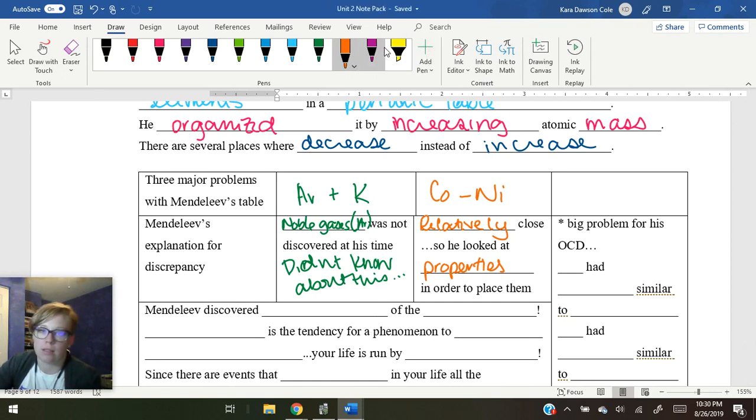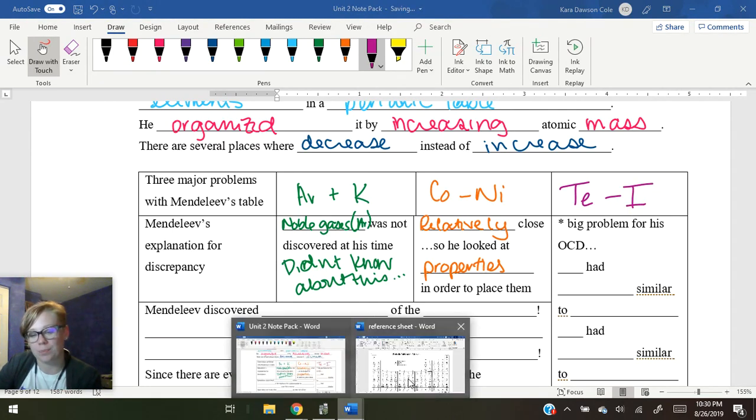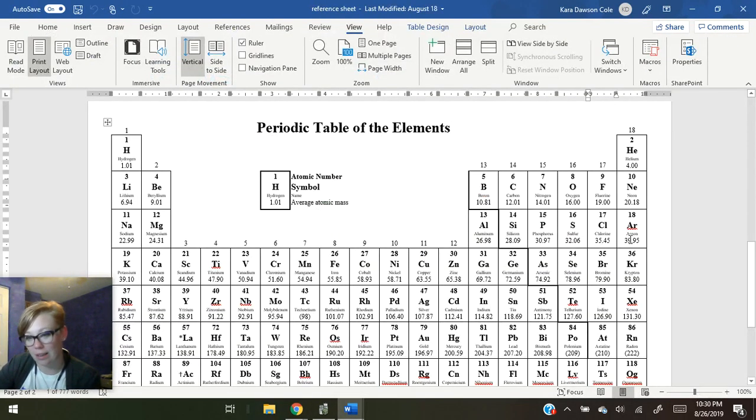The last one that caused him so much trouble was tellurium and iodine. Both of these were discovered during his time. Tellurium is 127.60, and iodine is 126.90.